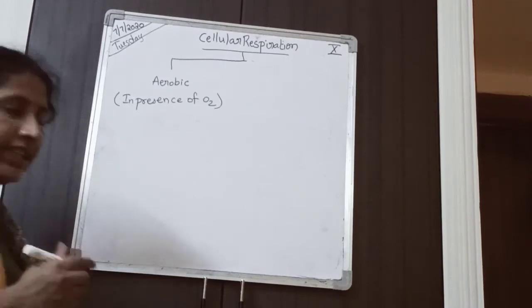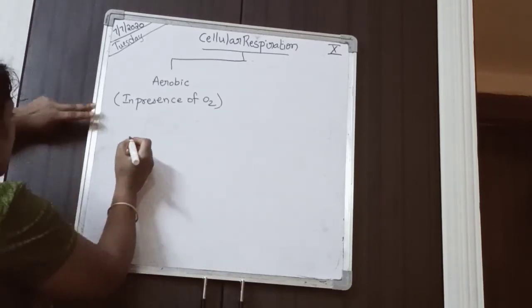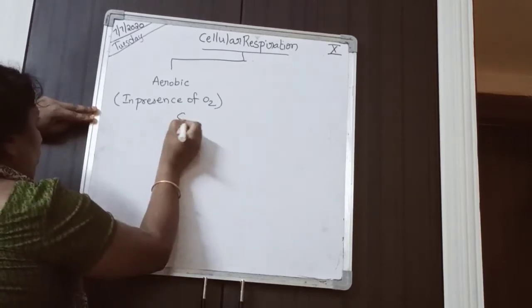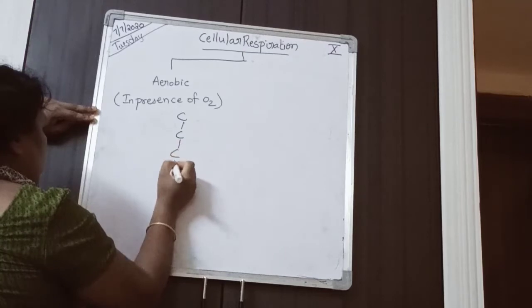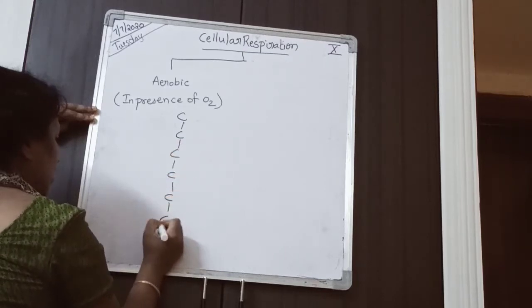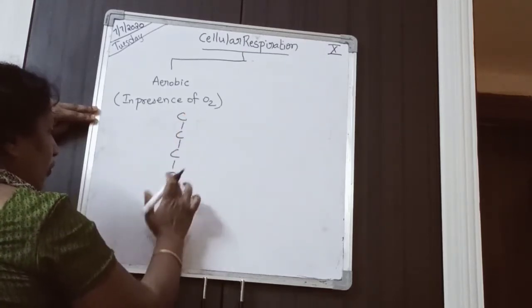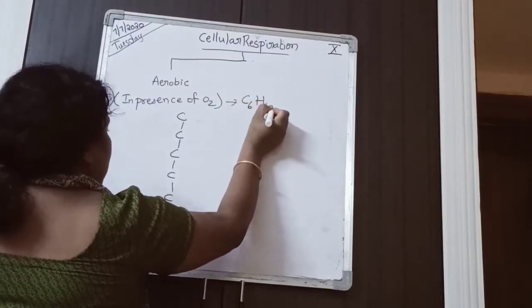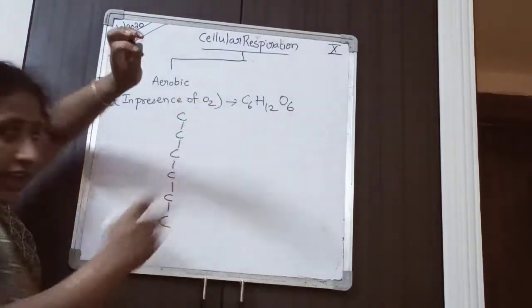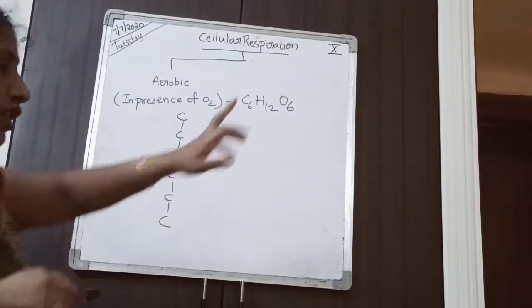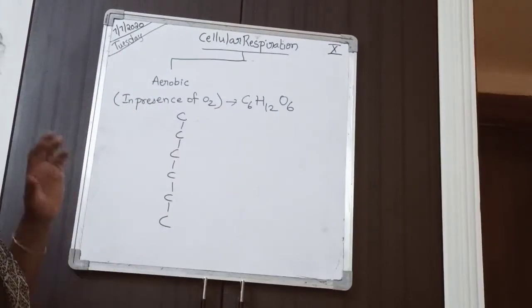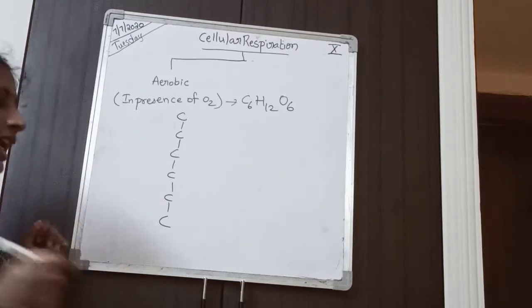Because in aerobic respiration, the glucose, we know the structure of glucose is 6 carbon: 1, 2, 3, 4, 5, 6. I hope you remember the formula of glucose, C6H12O6, which we wrote in photosynthesis. In aerobic respiration, the glucose present in the cell is completely converted.